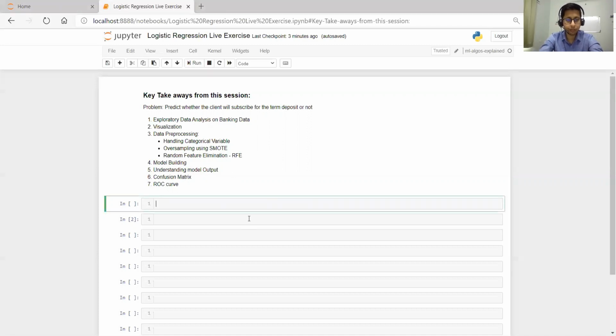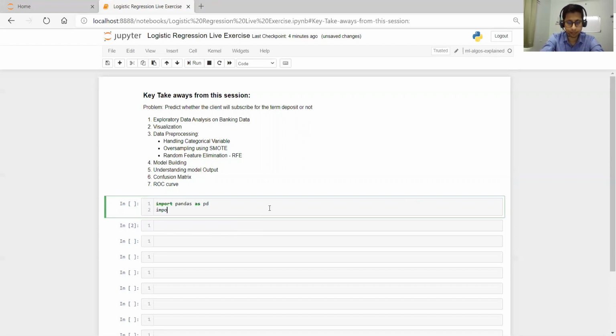The very first library I will import is the pandas library, so we'll use import pandas as pd. Then I will import NumPy as np. Of course, before importing, you need to install pandas and NumPy. You can use the pip command: pip install pandas, pip install numpy.